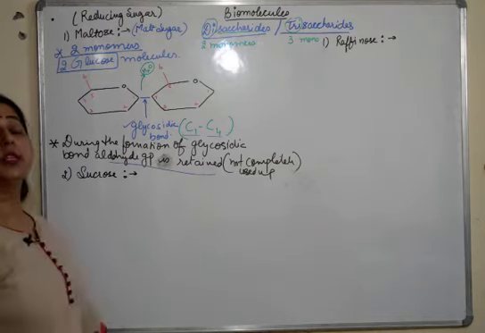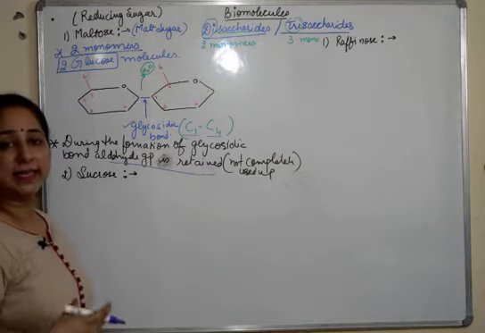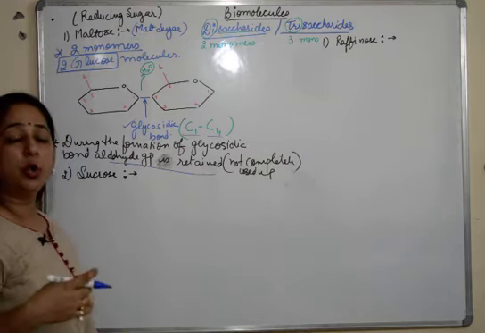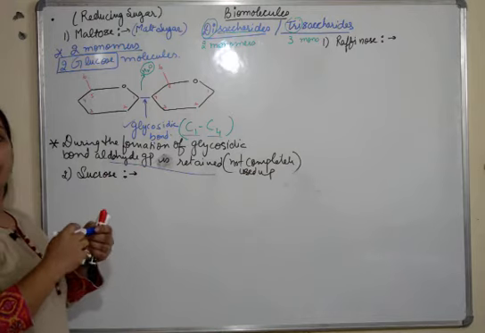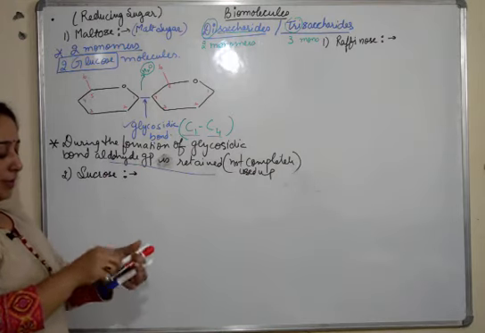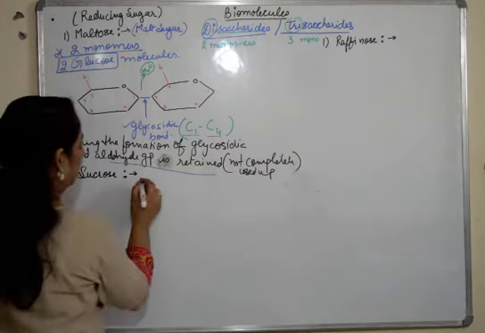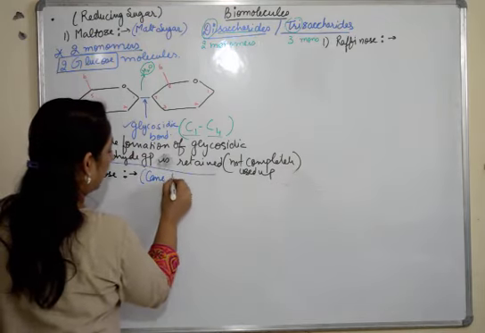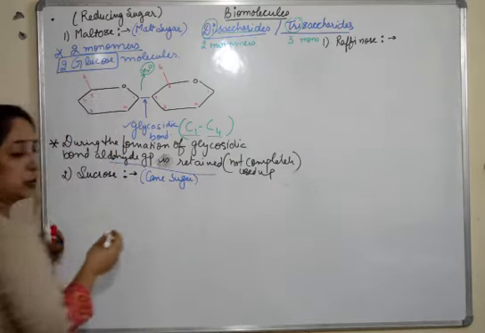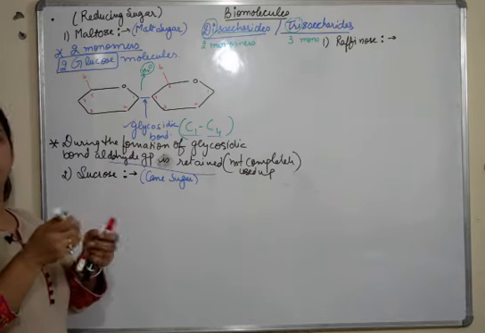Sucrose. Sucrose is the next example of a disaccharide molecule. When we talk about sucrose, it is also known as cane sugar, the sugar which we receive from sugar cane.